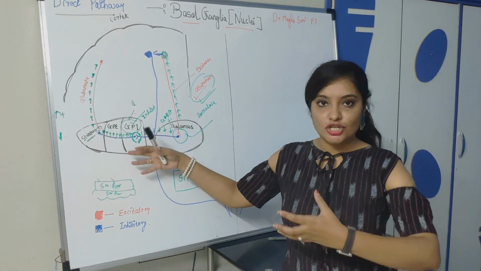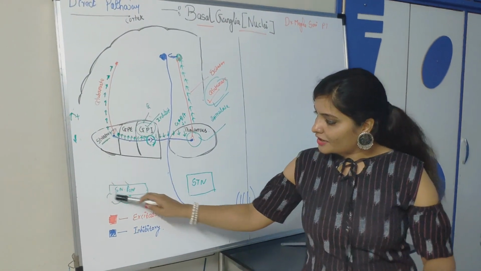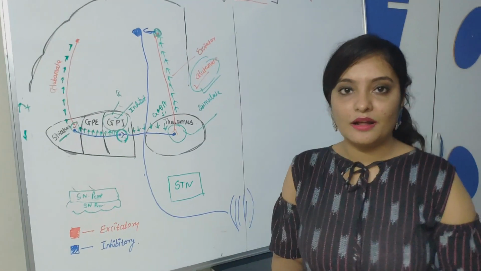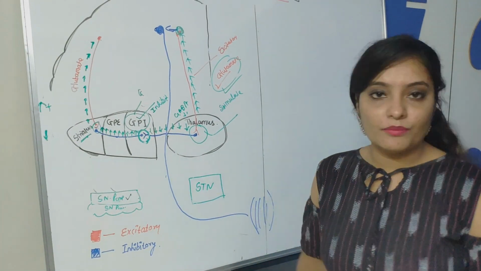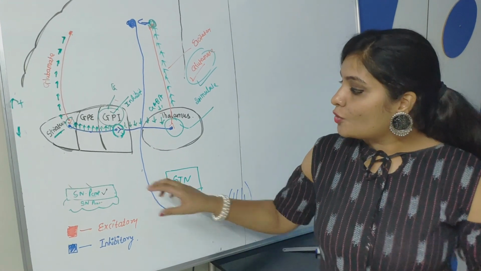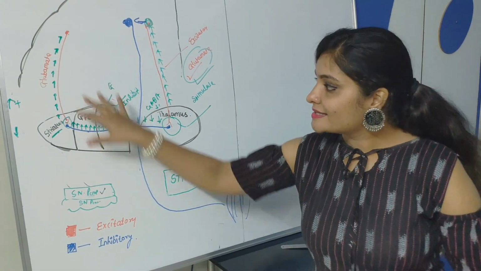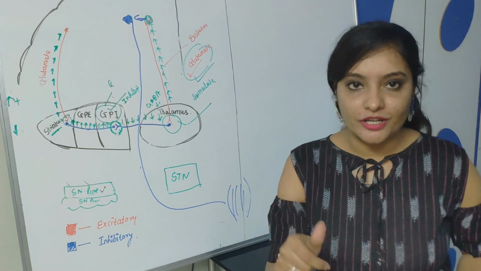It is the functional part of the basal ganglia. Now substantia nigra pars compacta consists of dopamine, and the role of dopamine on this circuit is very important. It acts as a fine tuner.